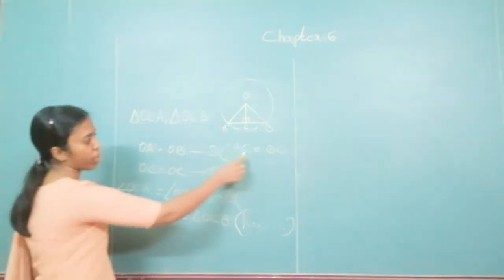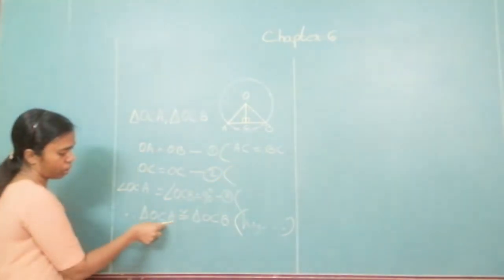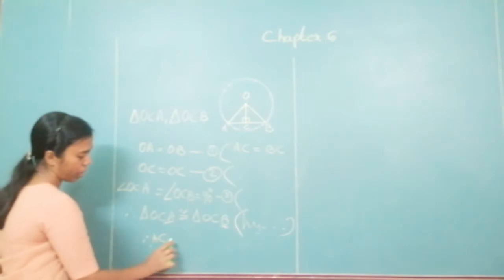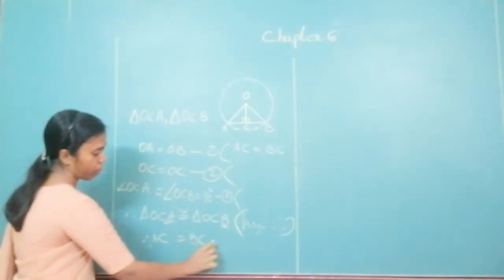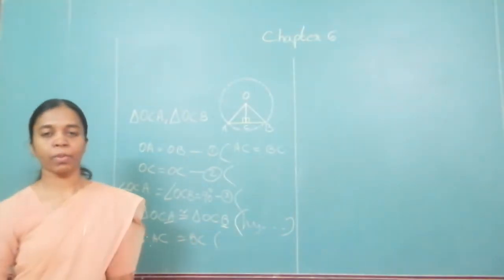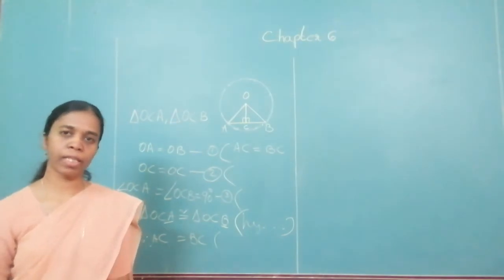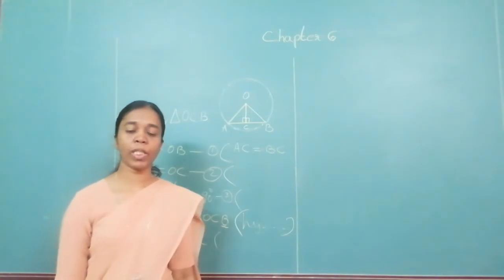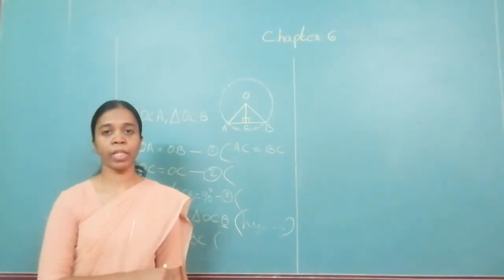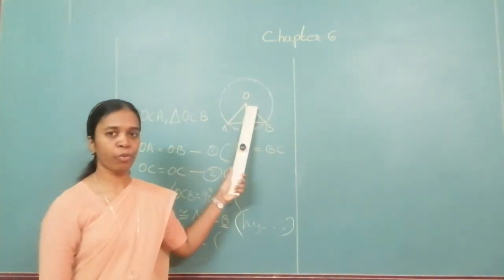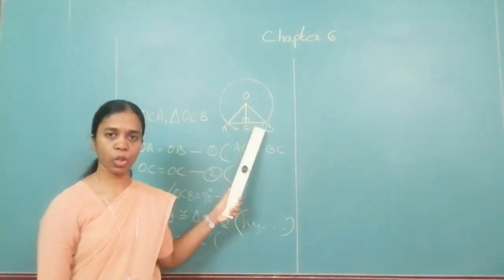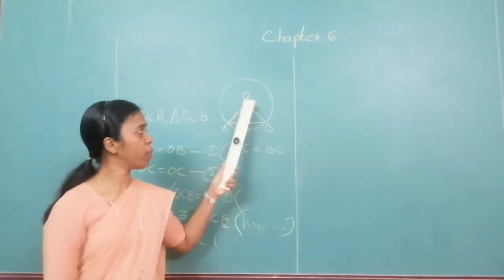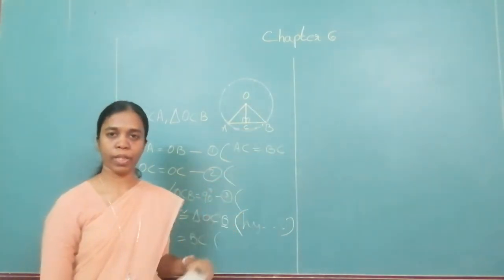Which side do we need? AC and BC. Therefore, AC is equal to BC by corresponding sides of congruent triangles, CSCT. Is it clear to you? I repeat, what is given to us? What is the statement? Perpendicular drawn from the center of the circle to the chord bisects the chord. What is given? A perpendicular to the chord is given.